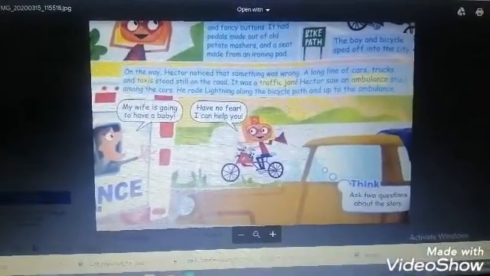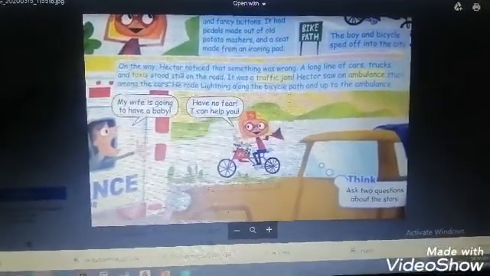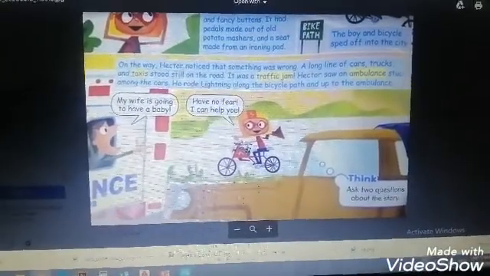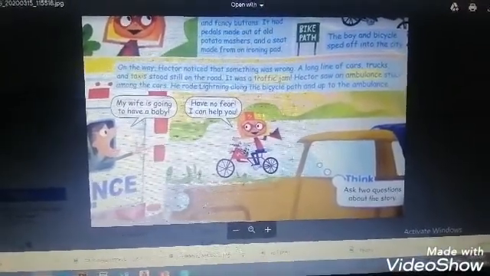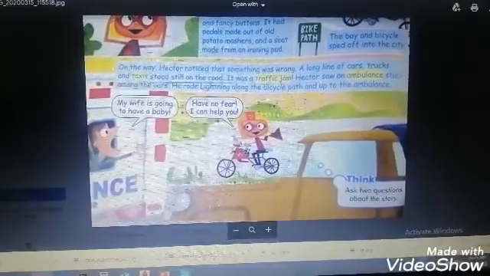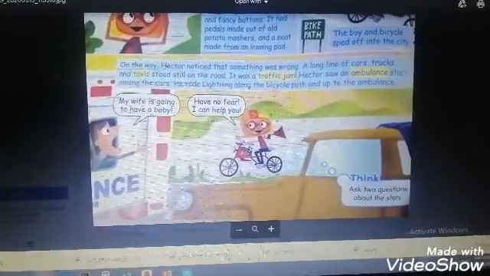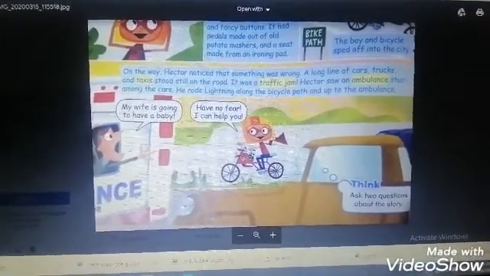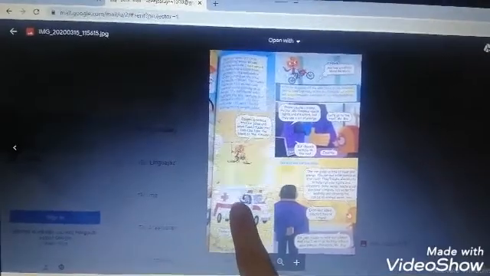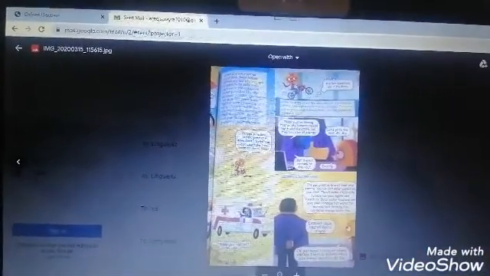Then when he was on his way to Mr. Big's company, he saw a man and his wife in a traffic jam, so Hector helped them by carrying the ambulance and putting it on the hospital ground.